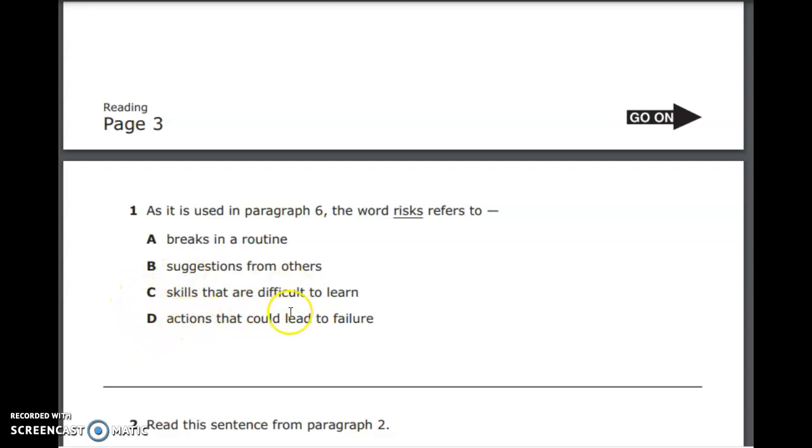D, actions that could lead to failure. If you're stepping out on a limb, as people say, and you're taking that risk, there's a chance that you won't succeed, which is why we call it a risk. So our answer here is D.